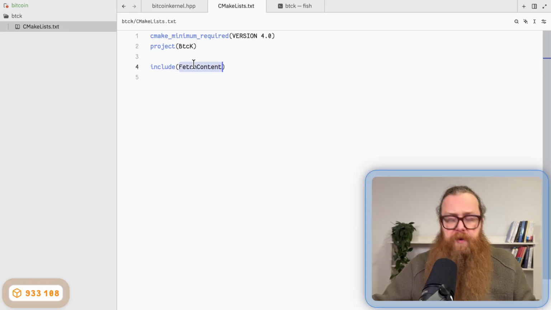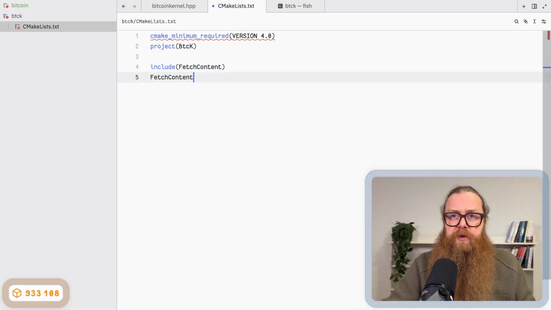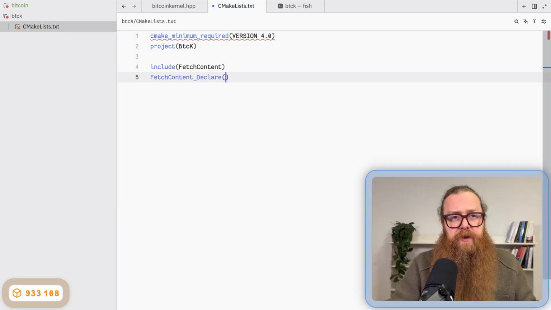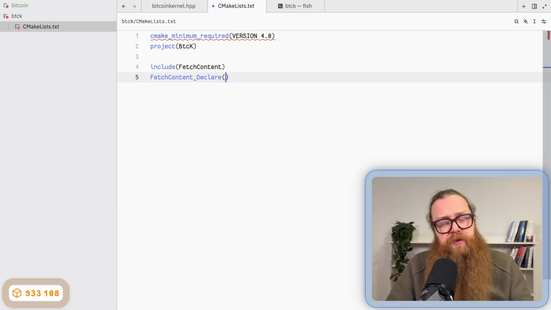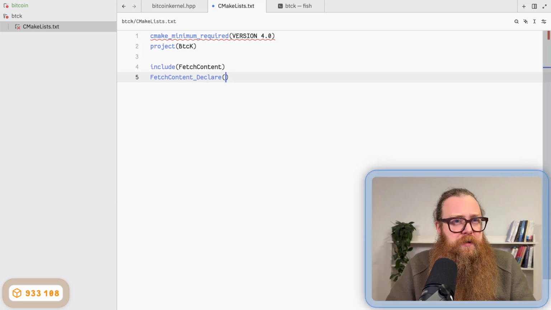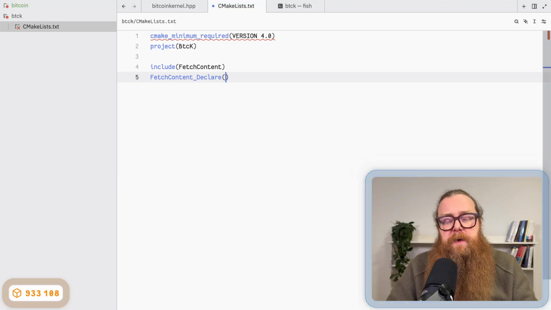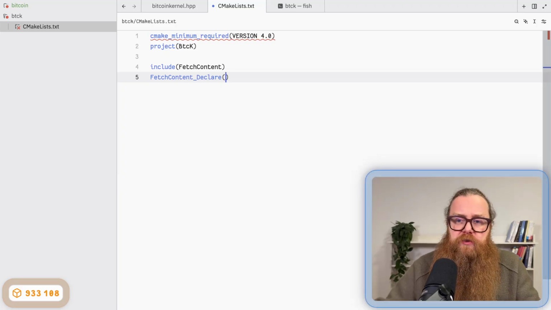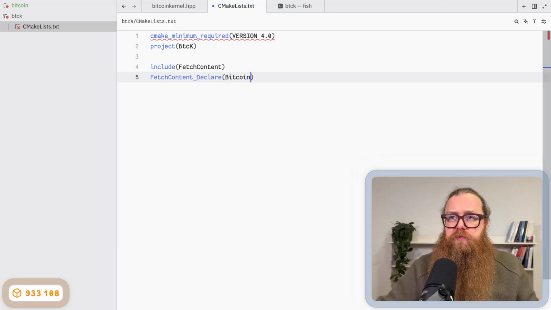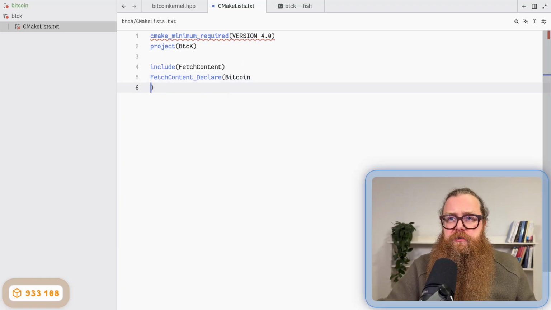And now I'm going to call FetchContent_Declare, because fetching dependencies with FetchContent is a two-step process. First we have to declare the dependency, and then in the second step we call MakeAvailable to make it available, right? So FetchContent_Declare, we call it bitcoin, and we can set some options.